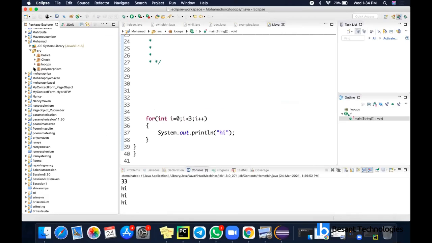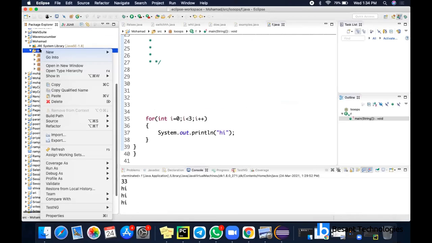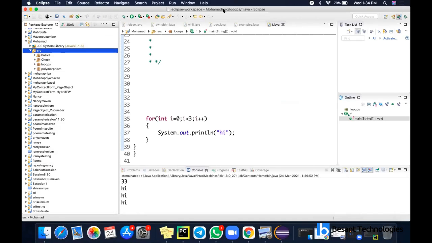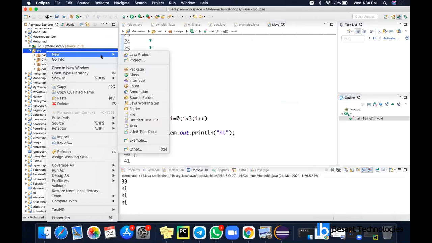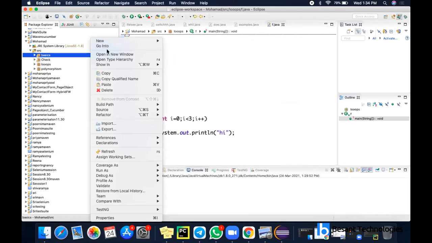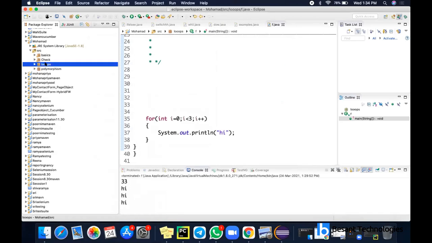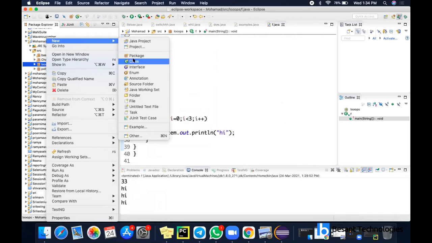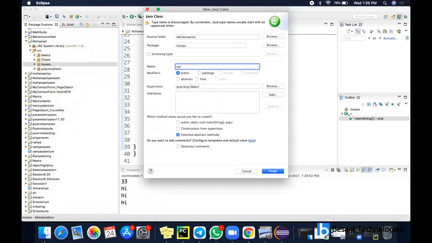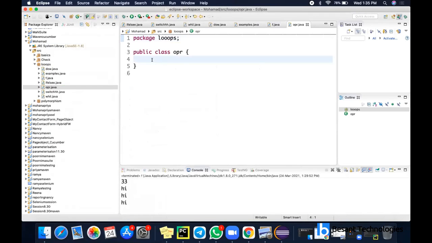So let's not waste that time. Can you share it, ma'am? Yeah, I'm sharing. Can you see my screen? Yeah, I can see. So I'm going to create a new package now. We are going to see about operators. Let's have it in this loops itself. So I'm going to have a new class on operators. I'm going to have a main method now.